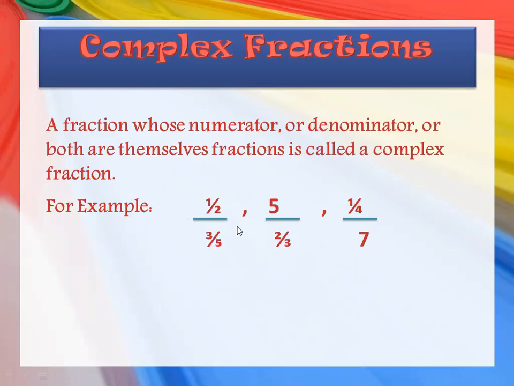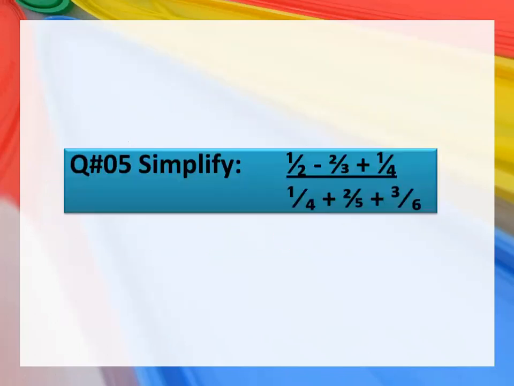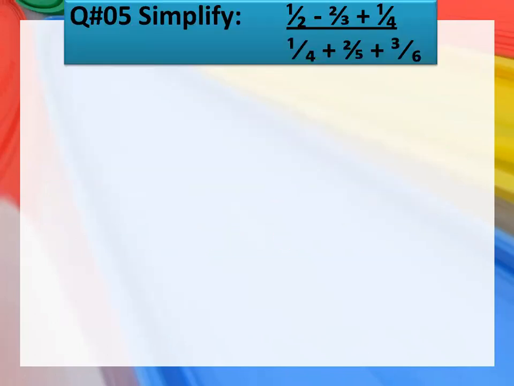So in the next slide I'm going to show you how to solve this type of complex fraction. So look here, what you have is a question. Question number 5, simplify. Again from the same exercise, that is 3.6. So for question number 5, you have to simplify it. As you can see here, 1 upon 2 minus 2 upon 3 plus 3 upon 4. This is going to be divided by 1 upon 4 plus 2 upon 5 plus 3 upon 6.